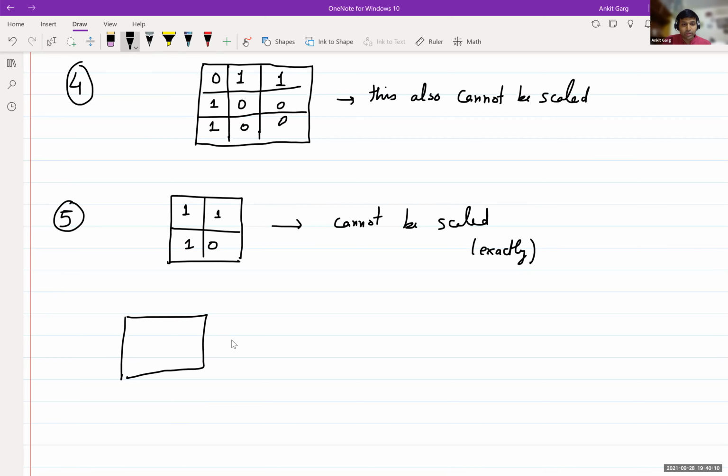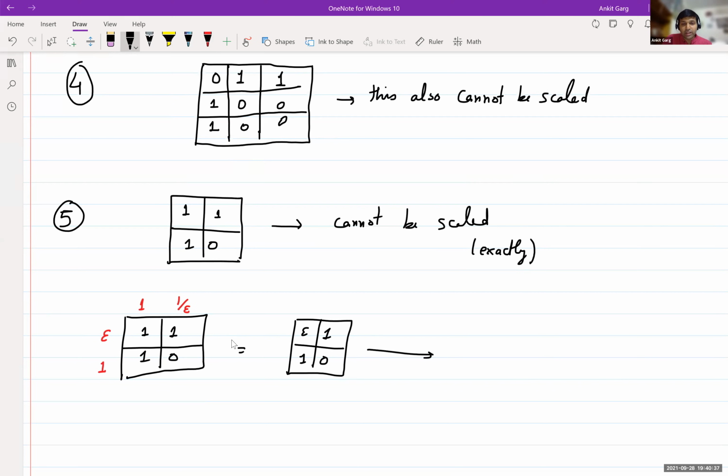You consider the scaling. You multiply here by epsilon, here by 1, here by 1, here by 1 over epsilon. So what you get is epsilon, 1, 1, 0.